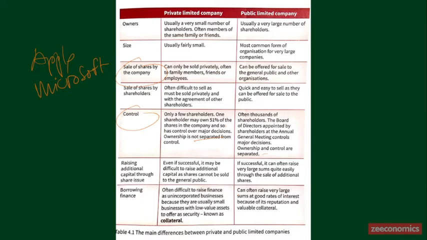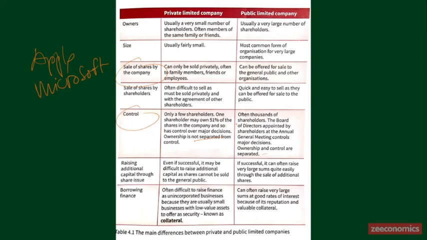And then the borrowing of finance. Whenever the business wants to borrow money from another party, for the private limited company it's very difficult because, like I told you before, they are still small and they have very low value assets to offer as security, known as collateral. When they seek additional funding, the lender may want collateral that has great value, and that's difficult for a private limited company because the size of the company is still very small.